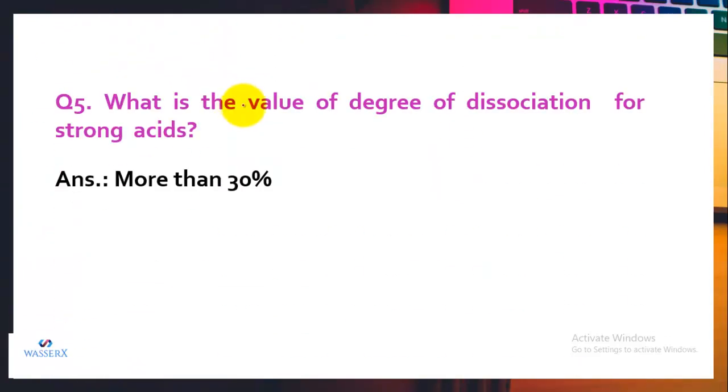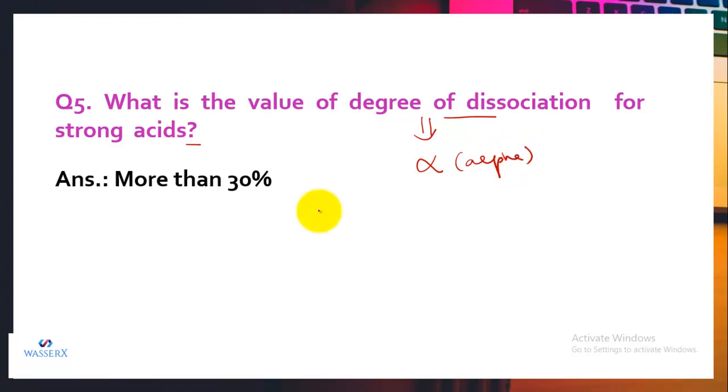Another question is, what is the value of degree of dissociation for strong acids? As we saw, there is a property called strength, which depends upon the number of hydrogen ions it is producing, or you can say, whether it is getting completely dissociated or partially dissociated. This property is given as the degree of dissociation, and it is represented by the symbol alpha.